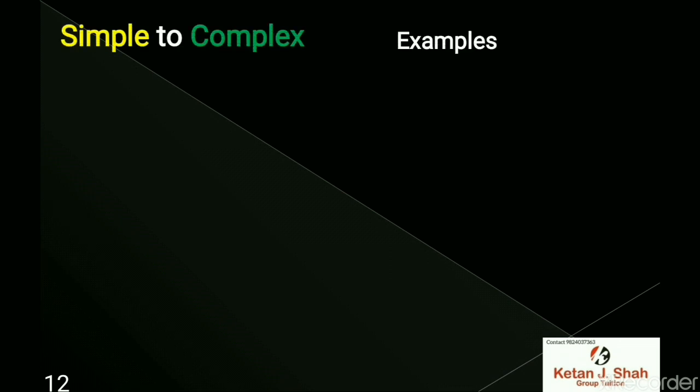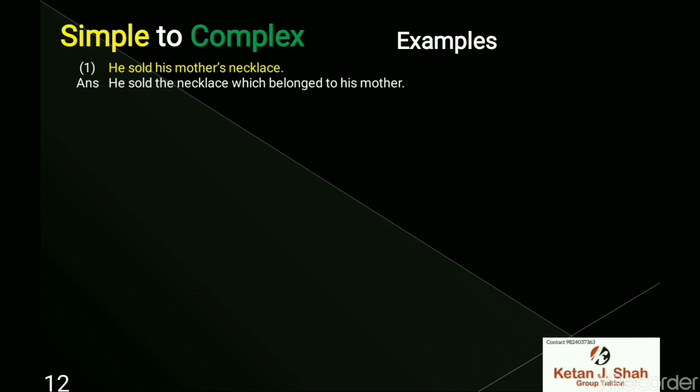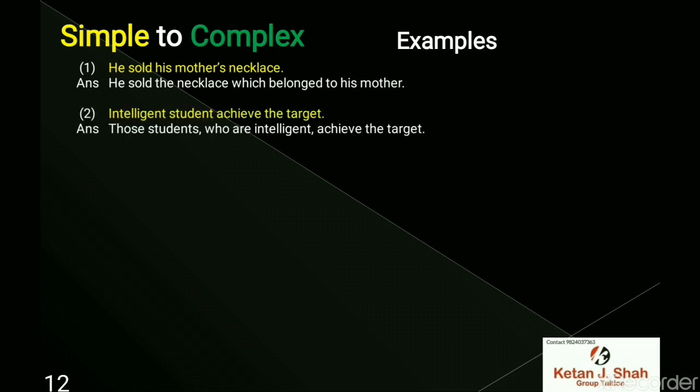Simple to complex. Examples. He sold his mother's necklace. Answer. Or we can say the complex form: He sold the necklace which belonged to his mother. Intelligent student achieved the target. Those students who are intelligent achieved the target.